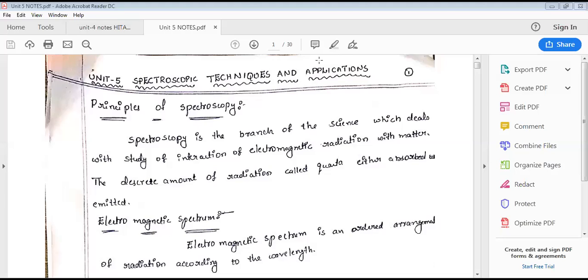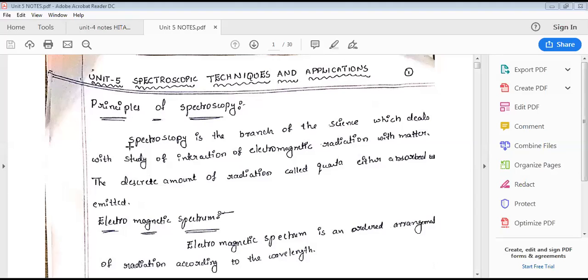We are going to discuss spectroscopic techniques and their applications. In this class, we will discuss spectroscopic techniques and their applications. Spectroscopy is the branch of science which deals with the study of the interaction of electromagnetic radiation. As we already know, in our universe we can categorize all the particles into two types. One is matter, the second is light.